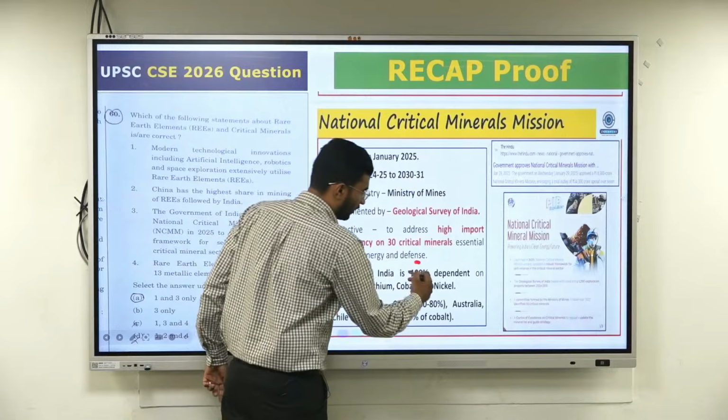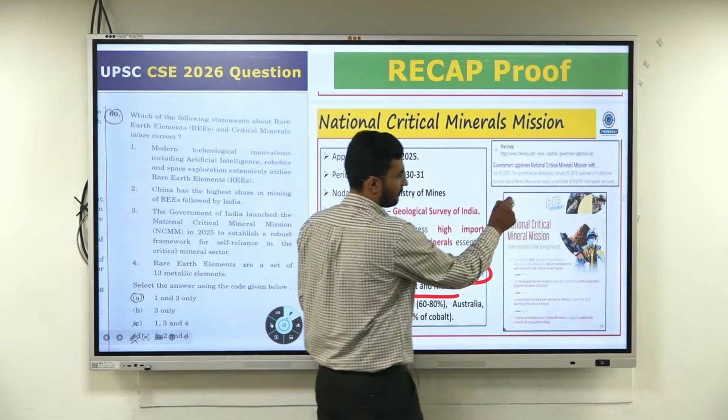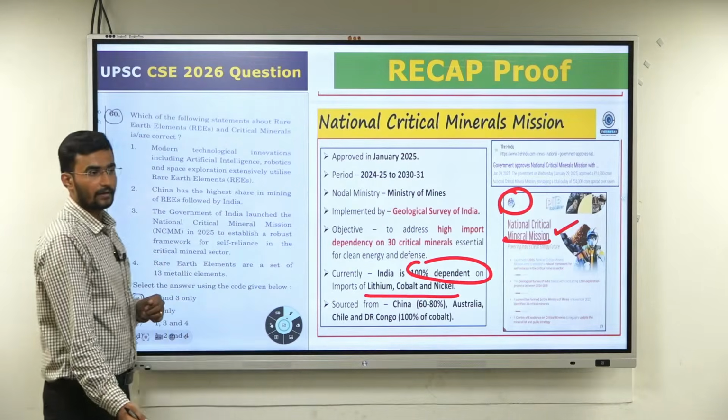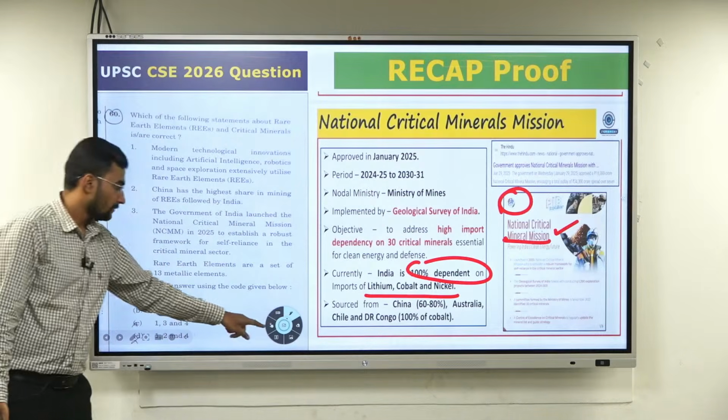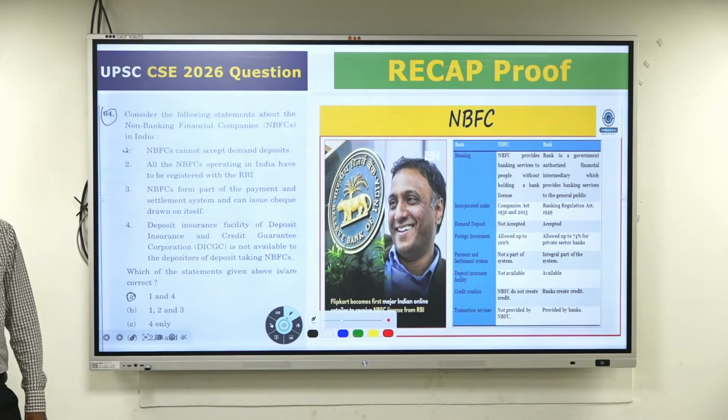India is 100% dependent on which one? And again PIB, National Critical Mineral Mission, Rare Earth Mineral Mission. From economy, the monetary policy as well as the RBI chapter.